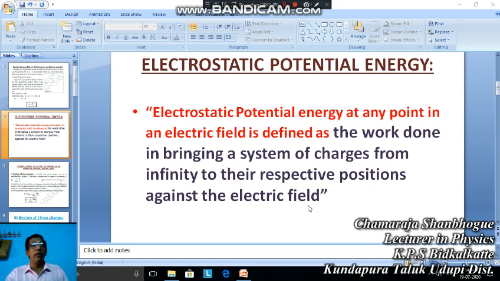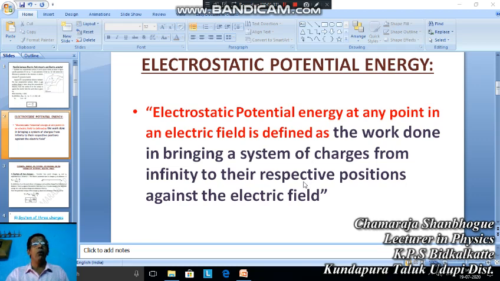We should bring a system of charges. A system of charges means the system may contain 2 charges, 3 charges or more than 3 charges. Those charges we should bring from infinity to their respective positions one by one.